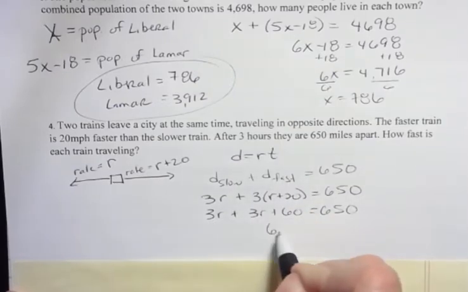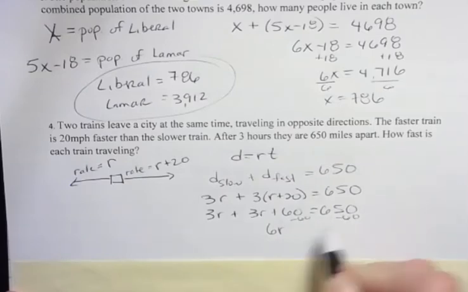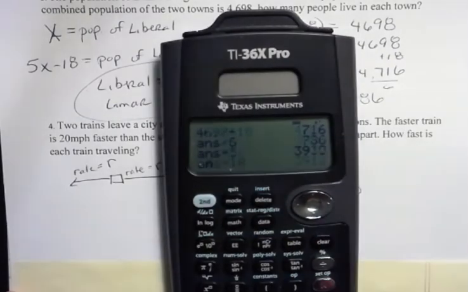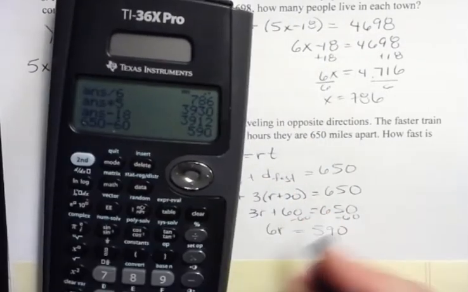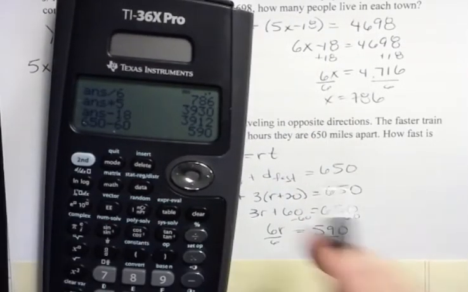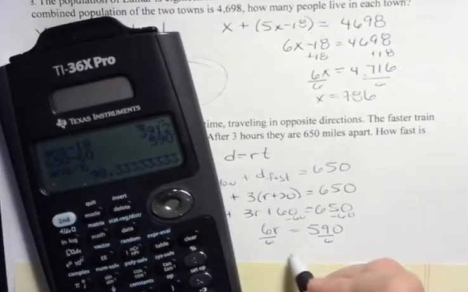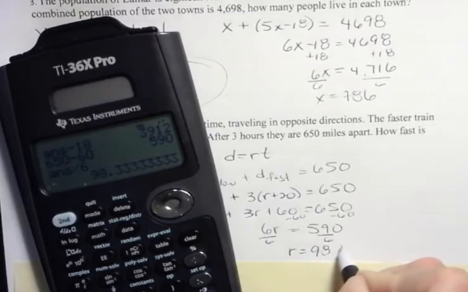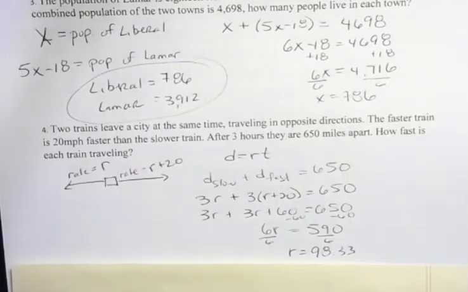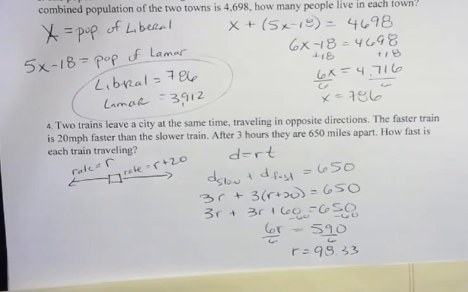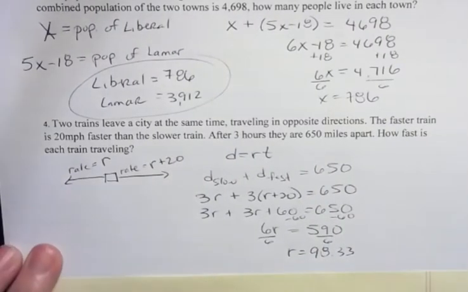3r and 3r is 6r, and subtract 60 from both sides, and you get 590. And of course, you can always do any of that work on your calculator. That's fine. I get 590. Then I'm going to divide by 6, and I get 98.33. I don't know. I thought I did something a little nicer than that. Did I make a mistake somewhere? r plus 20 and r, and the whole thing is 650. Well, I might have made a mistake when I was doing it, but we can live with this.